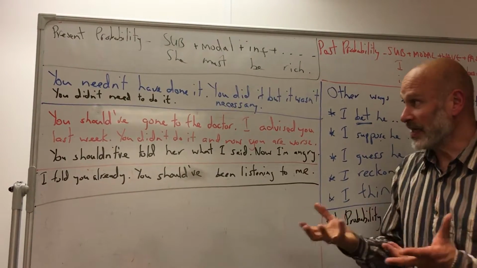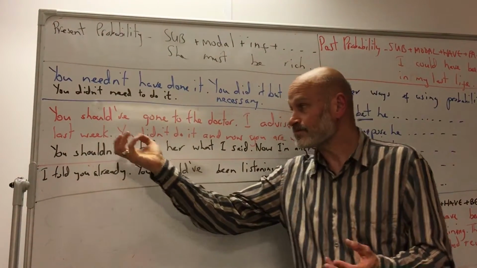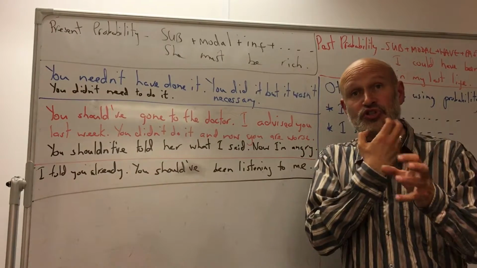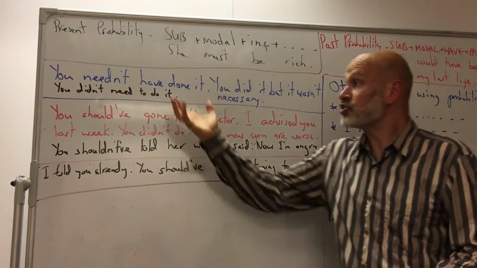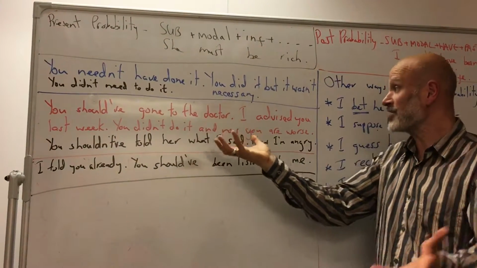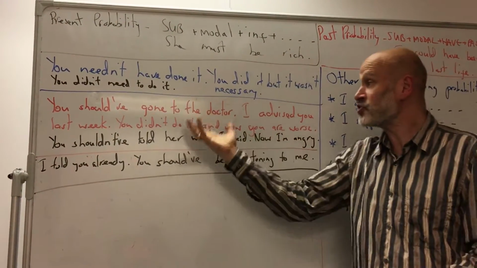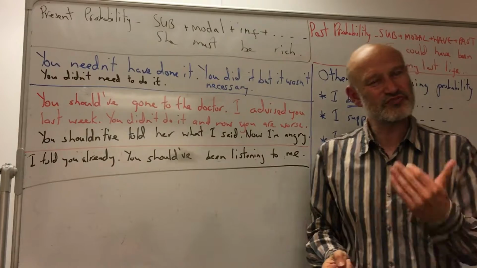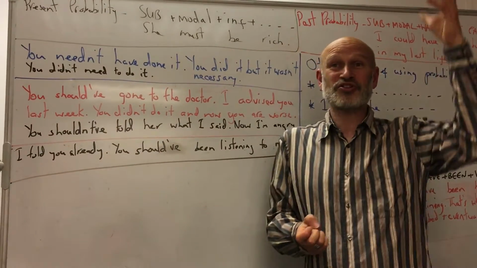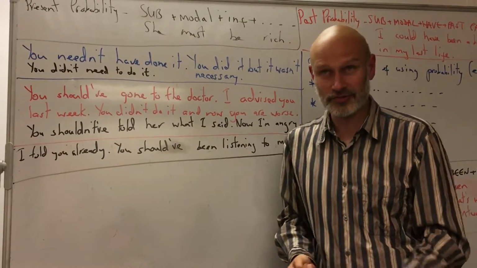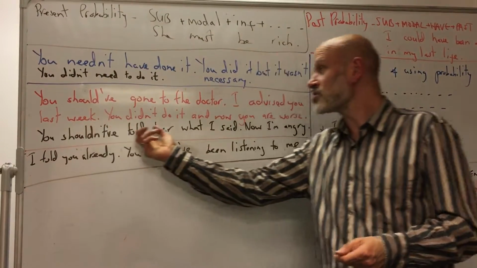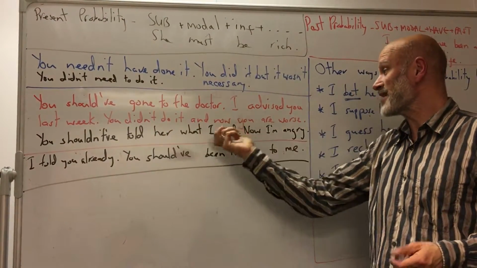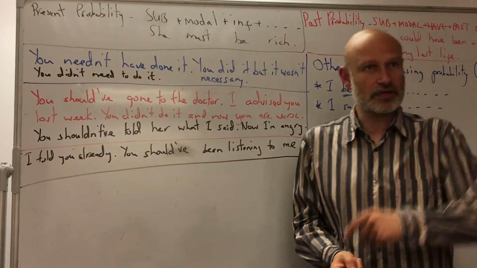And the other one we did was should have. We used should for advice. You should go to a doctor. You should have gone to the doctor. Now, because you didn't go, I advised you last week, because you didn't go, you're even worse. So it's really nice advice in the past, just saying, look what you should have done, you terrible person. Or look what you shouldn't have done. You shouldn't have told her what I said, now I'm angry at you because you did something I didn't want you to do.